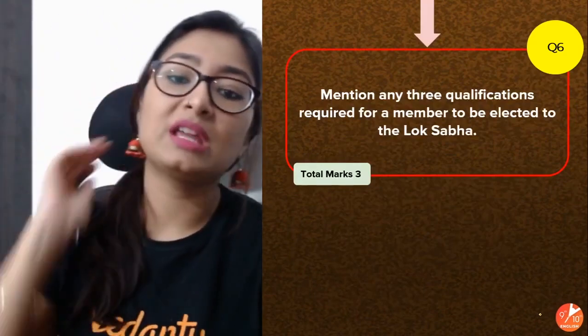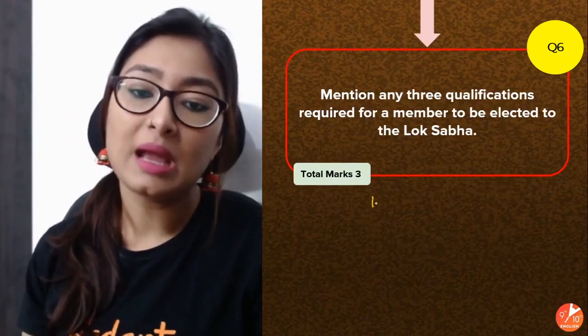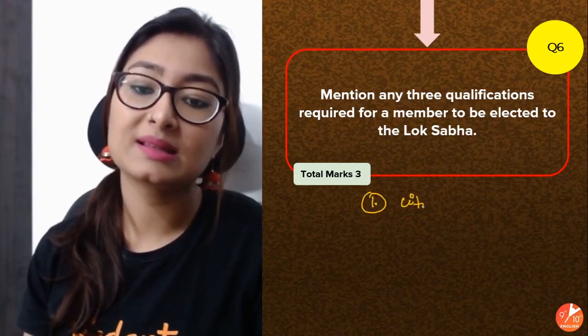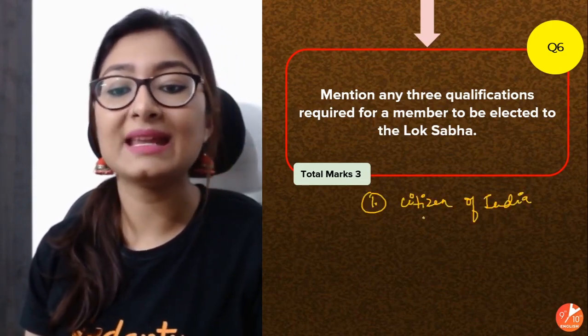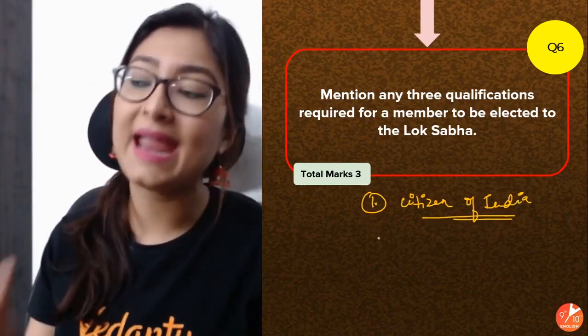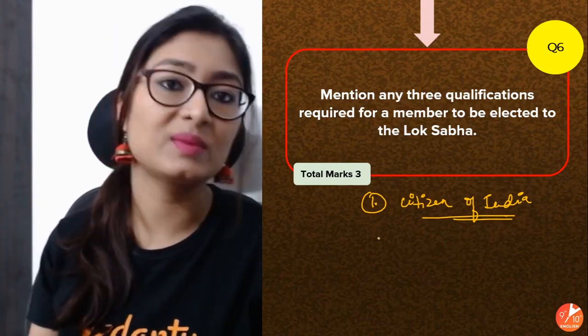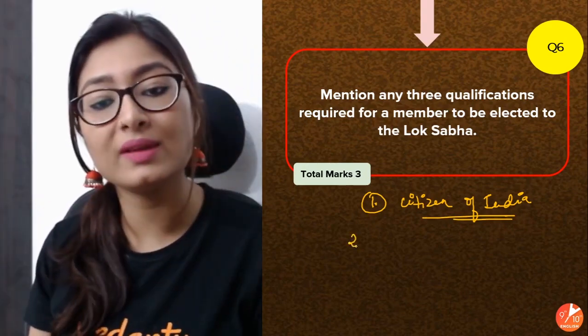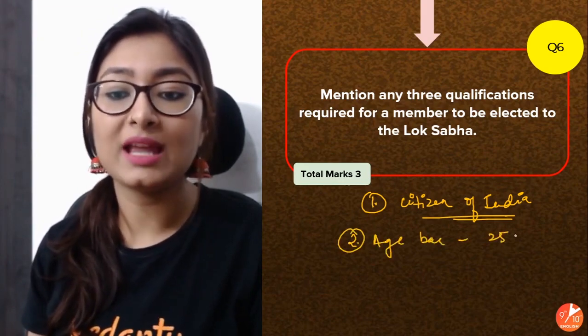Okay. Now mention question number 6, the third question of the 3-marker questions. Mention any 3 qualifications required for a member to be elected to the Lok Sabha. Number 1, definitely the person has to be a citizen of India. This goes for any government officer, for any political office related to the government. The person has to be a citizen of India. Then of course there is always an age bar. So the age bar is 25 years.